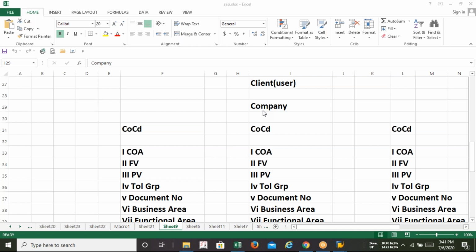So after creation of the company in SAP, what is the first step we need to do? The first step is creation of the company code. The company code is the smallest unit under this hierarchy, which will take care of every transaction. All the financial, accounting and non-accounting transactions will be recorded under the company code, be it the FI module, MM, SD, whatever.